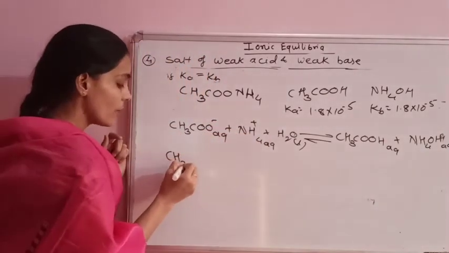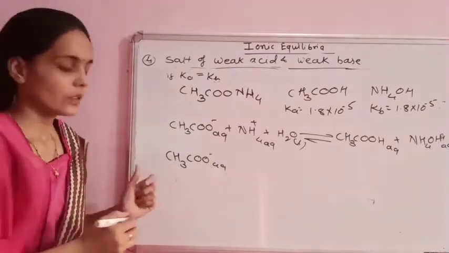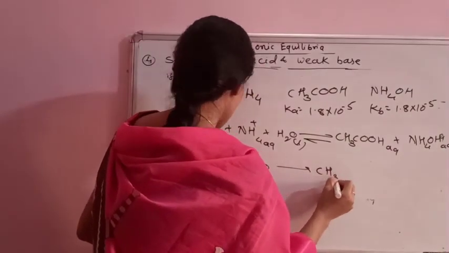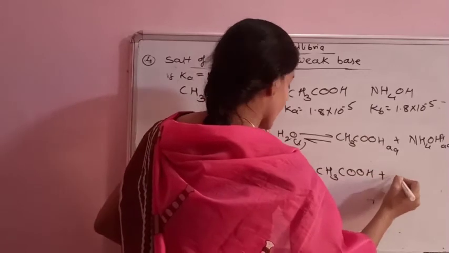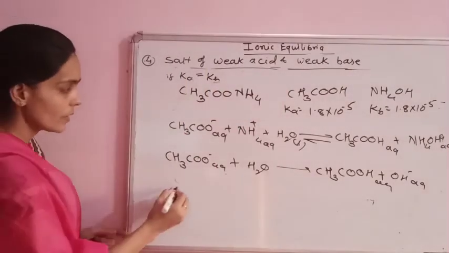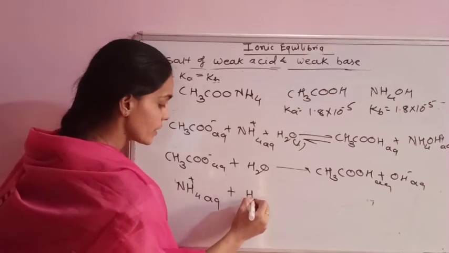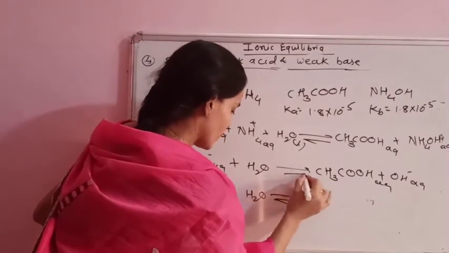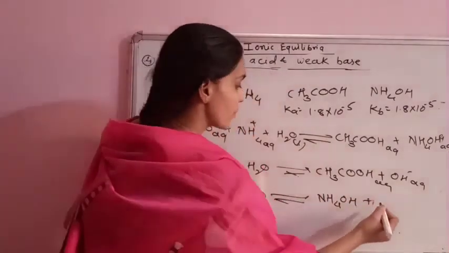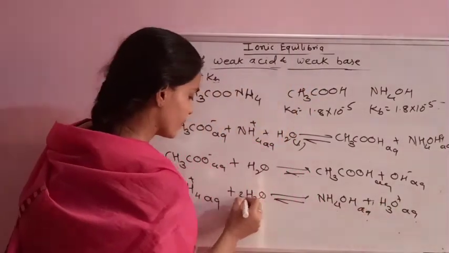This CH3COO minus ion, when hydrolyzed or reacted with water, gives CH3COOH plus OH minus ions in the aqueous medium. The ammonium ion NH4 plus reacts with the water to give ammonium hydroxide plus H plus in the form of hydrated ion in the aqueous medium.